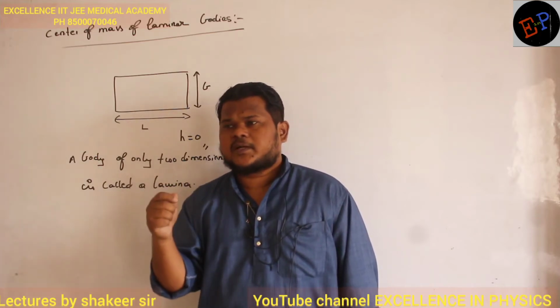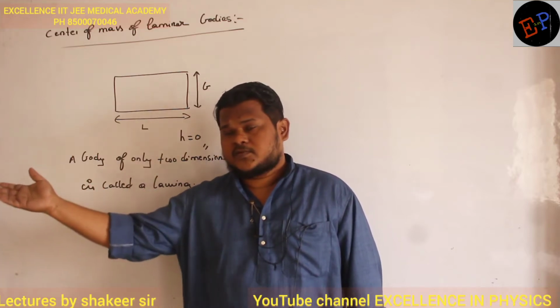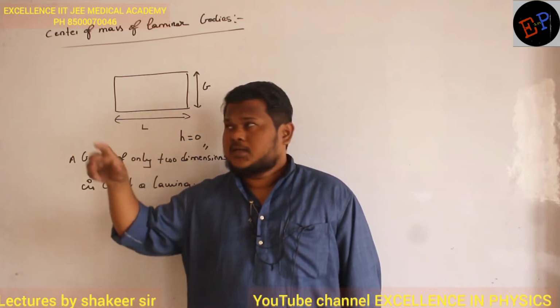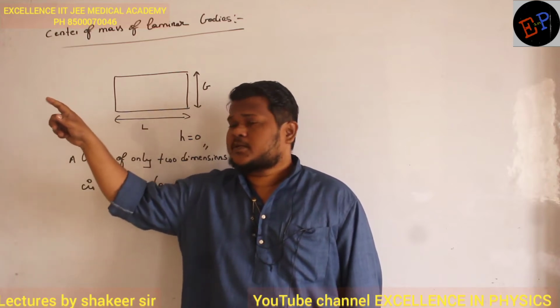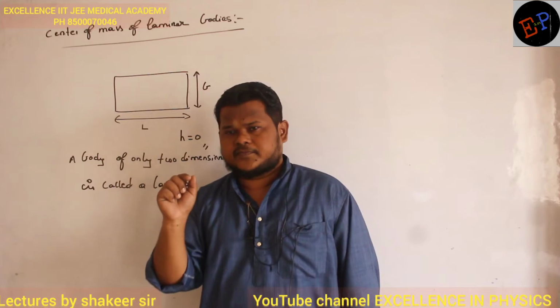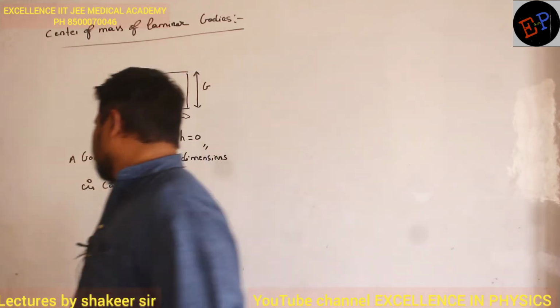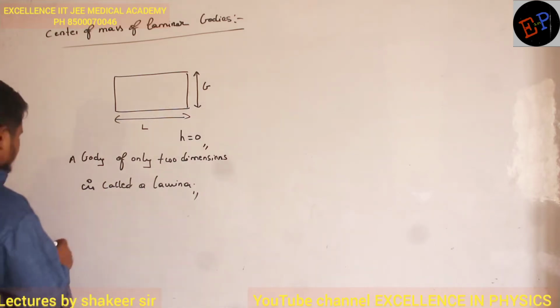Or metallic sheets, a sheet of cardboard, this door also. It has very large breadth and very large length, but thickness is very less. Clear now? Such bodies we can call laminar bodies. Okay, so for laminar bodies,